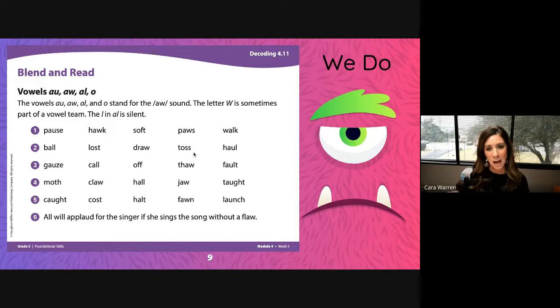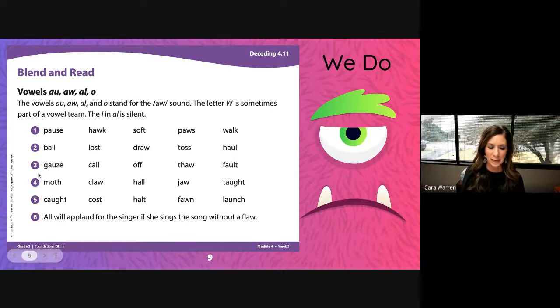Toss. Remember, toss is when you might throw something but more lightly than a hard throw, a toss. All, haul. Haul is usually when you take something like a big box from one place to another. You haul it. Let's fluency read our line 2. Here we go. Ball, lost, draw, toss, haul.